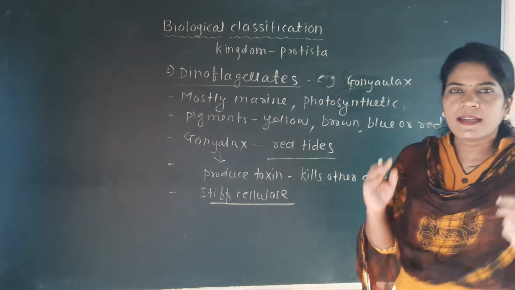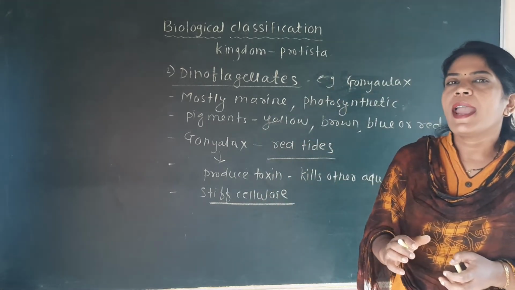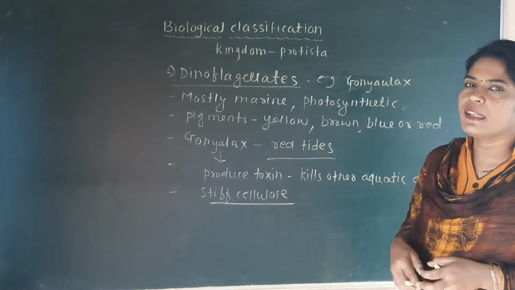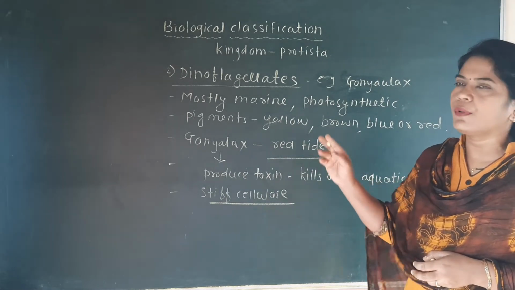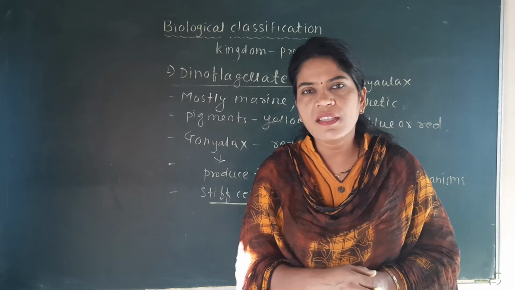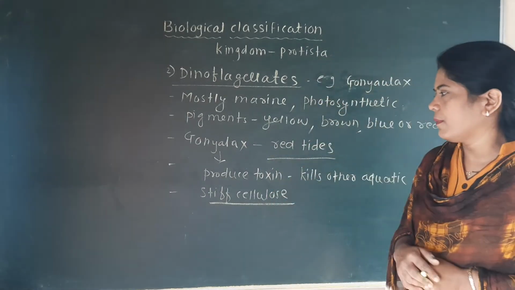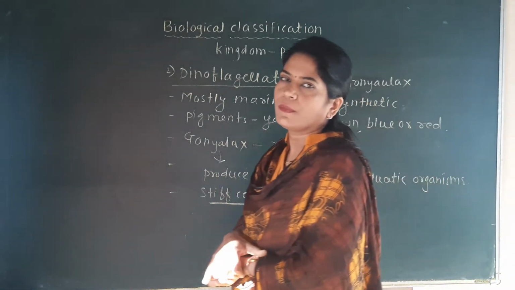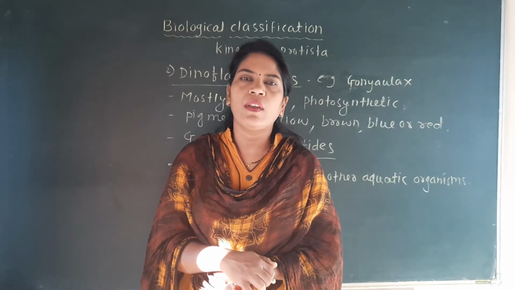Gonyaulax is a red colored body, or it has a red pigment, and when it is present in the water it multiplies rapidly, so all the water there becomes red in color, and they produce the red tides. So red tides are due to Gonyaulax, and Gonyaulax also produces some toxins in that water which kill other aquatic animals. Stiff cellulose is the characteristic of this Gonyaulax. Okay, so this is about the dinoflagellates.